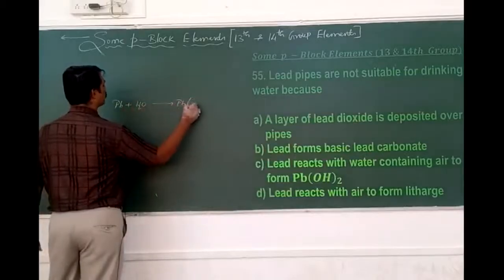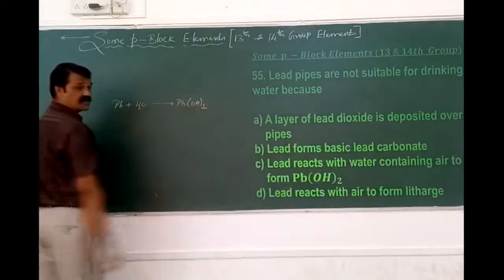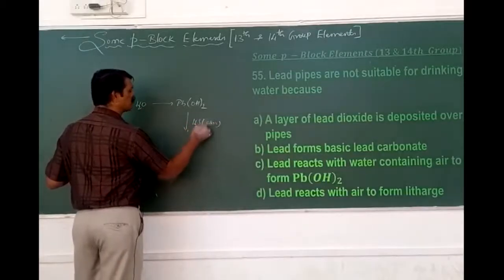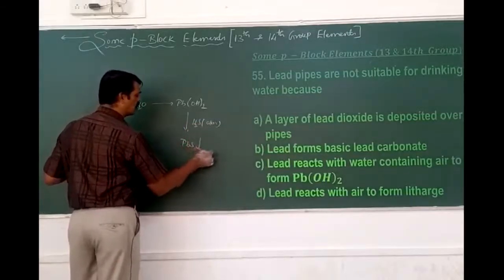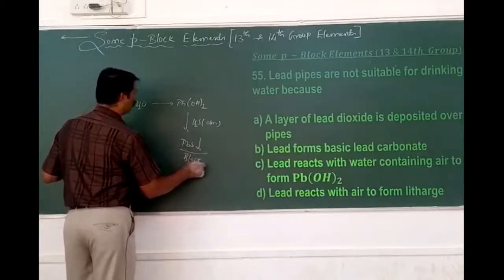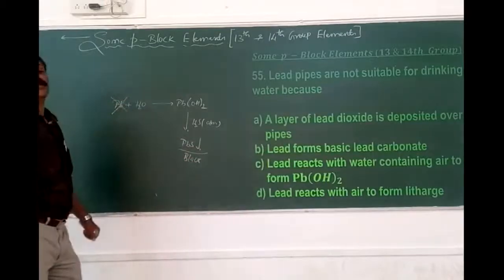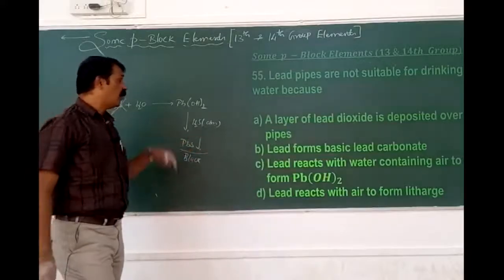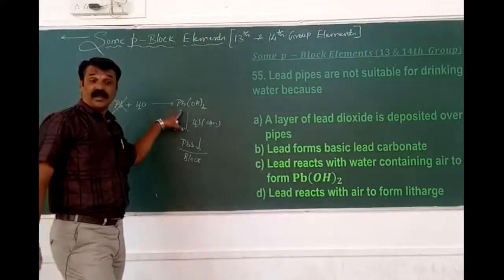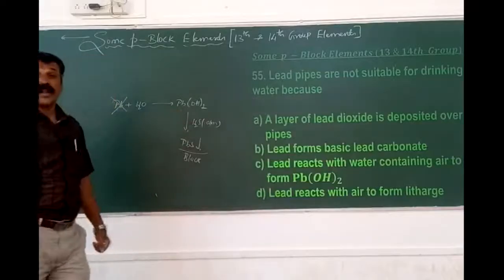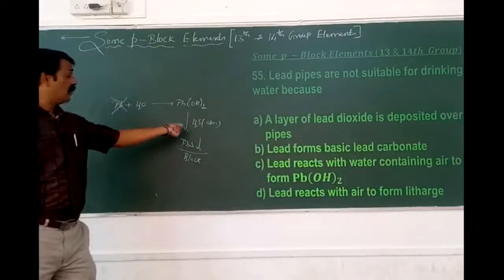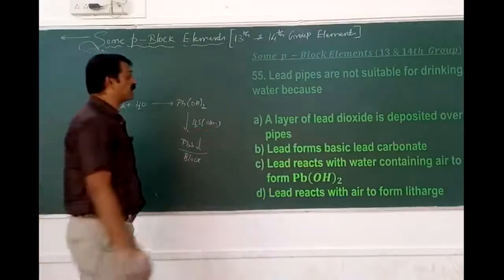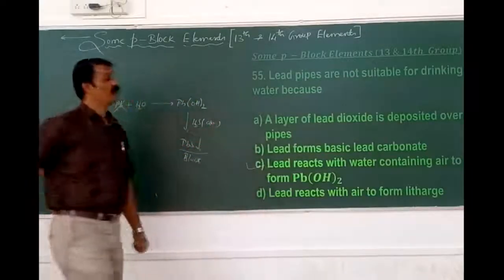So here, lead pipes combine with the water that is present in the air. We know that it forms this. It may get attacked by the H2S, which is also present in the atmosphere, in the form of a poison called a black precipitate. Therefore, we can't prefer which one? The lead. It is due to the reaction of lead with the water to form what hydroxide? Lead hydroxide. Lead hydroxide is readily attacked by which one? The hydrogen sulfide present in the atmosphere to form the blackish mass. Therefore, we can't expect this one. Okay.